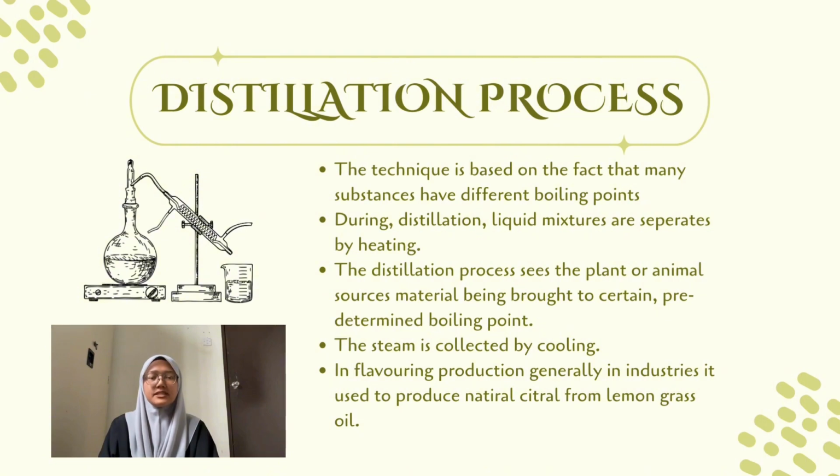The technique is based on the fact that many substances have different boiling points. During distillation, liquid mixtures are separated by heating. In the distillation process, the plant or animal source material is brought to a certain predetermined boiling point. The steam is collected by cooling. In flavoring production, generally the industry uses it to produce natural citral from lemongrass oil.